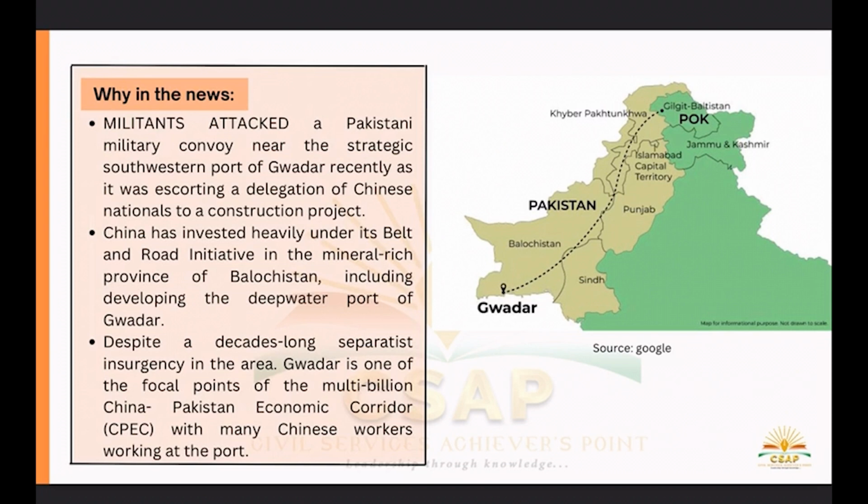So who are these BLA fighters? See, the BLA announced itself in 2005 with a rocket attack on a paramilitary camp in Balochistan's Kohlu district during a visit by then President Pervez Musharraf. So this Baloch Liberation Army is a nationalist militant group that has been waging an insurgency for Baloch self-determination and a separate homeland for the Baloch people.